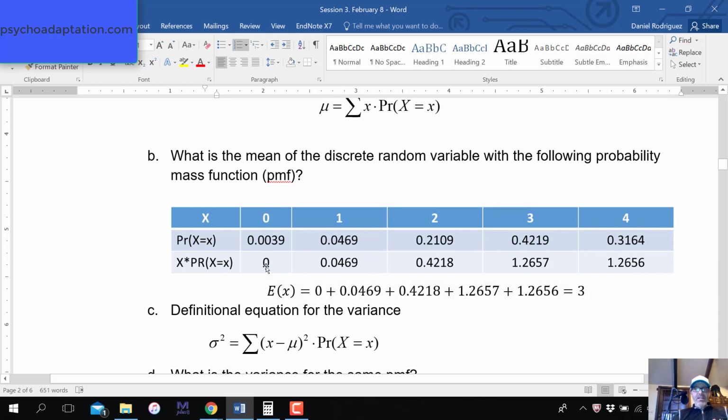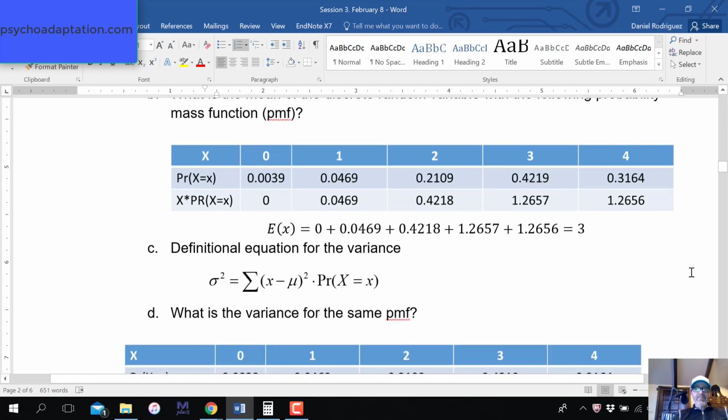So we got all of these elements for this equation here, and we add them because we're told to sum, so we add them up and we get 3. So the expected value of this distribution, of this random variable, is 3, right? You'll notice that it also has the highest probability, so it kind of makes sense. Okay?